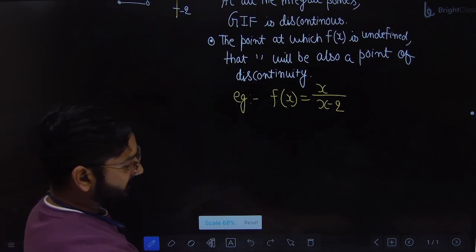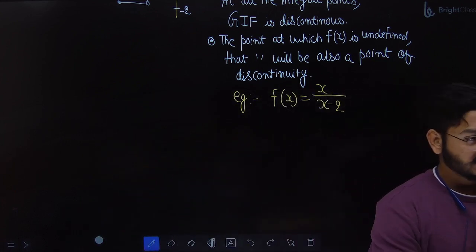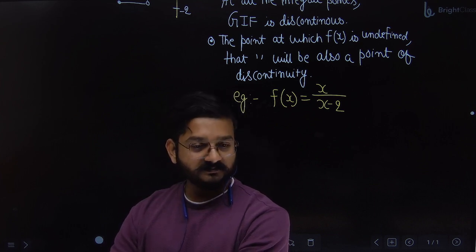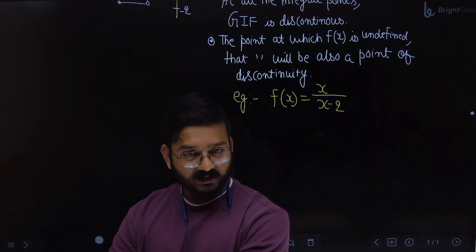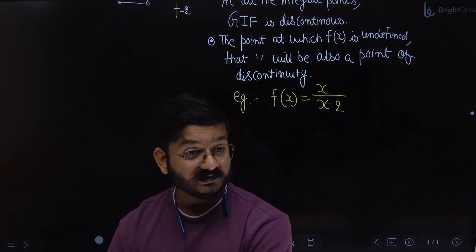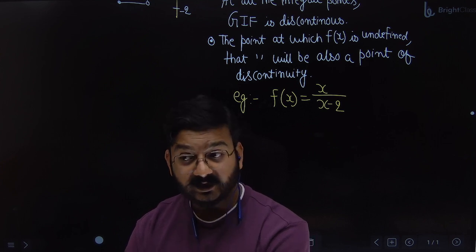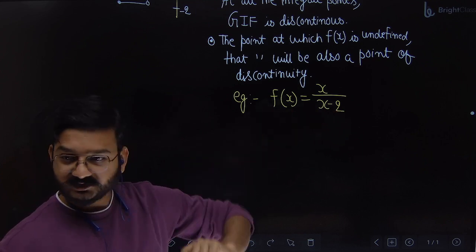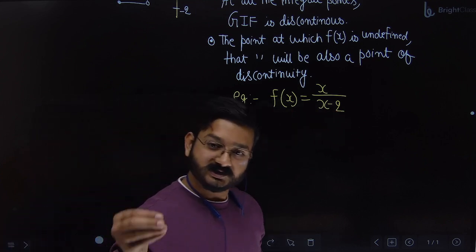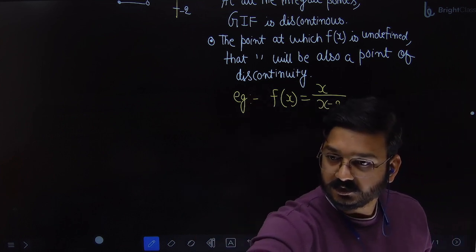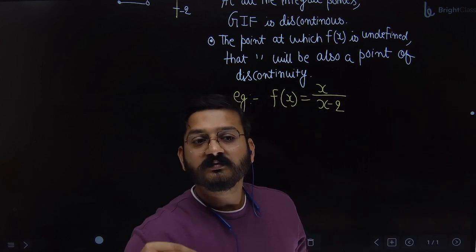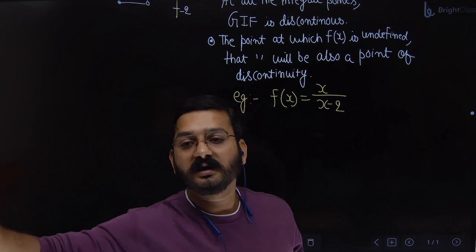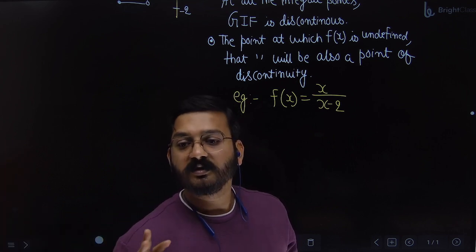Next. What was the meaning of finding the limit of a function? What was the purpose? If a function is undefined at a particular point, but I still want to find out the approximate value of the function at that point, then limit is used. Suppose this function only. This function is undefined at x equal to 2. But I am saying I want the value of that function at x equal to 2. So you will say that I will tell you the value of the function not at 2, but at 1.99999. Getting it? That is the meaning of limit.